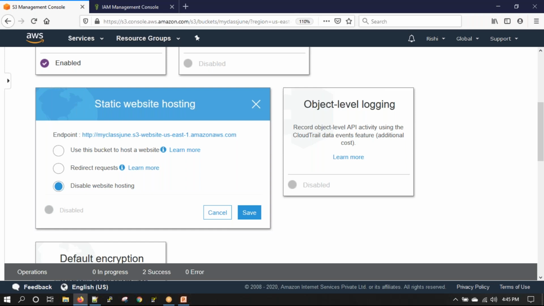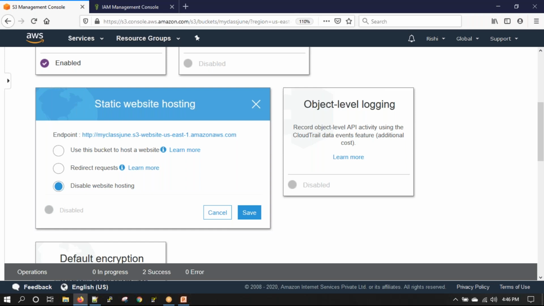A static website has fixed content basically. And I believe no interaction with databases. There is no server component. It's only the client side which is there.